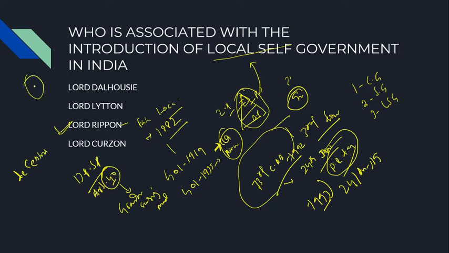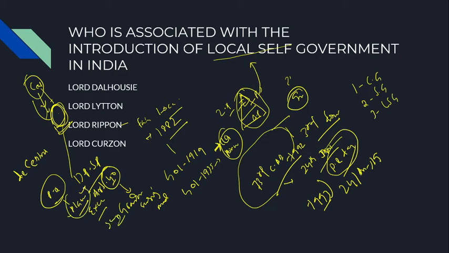Decentralization means delegating power from the center to the grassroots level, so that the panchayat can plan according to its own needs, execute, and supervise. So there are three important functions: planning, policy making, execution, and the supervision of this policy by the panchayats.